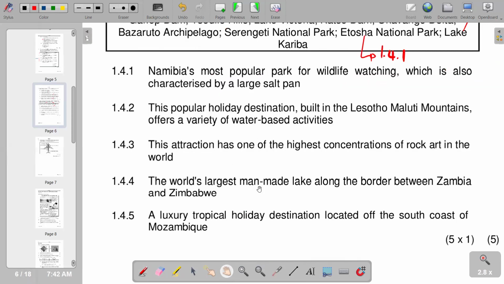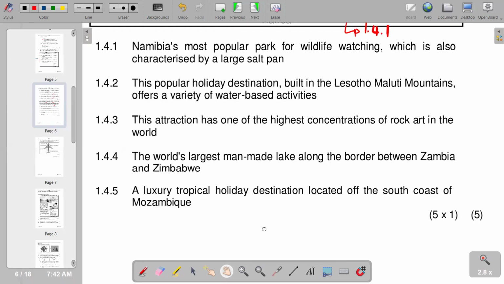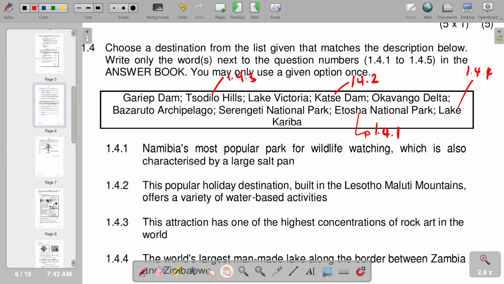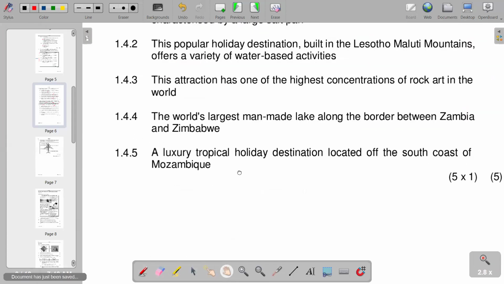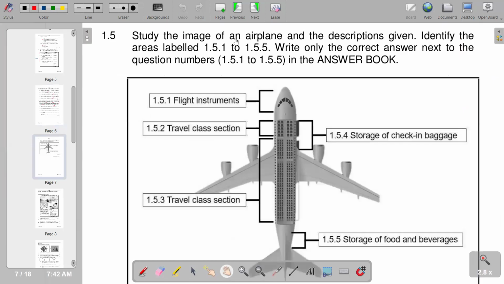Then moving on to 1.4.5, a luxury tropical holiday destination located off the south coast of Mozambique. It is the Bazaruto Archipelago. So check where we have the Bazaruto Archipelago. We have it on this part. So this is 1.4.5. So this is what we have, guys, on this part. So we move on to the next section, which is now our 1.5.